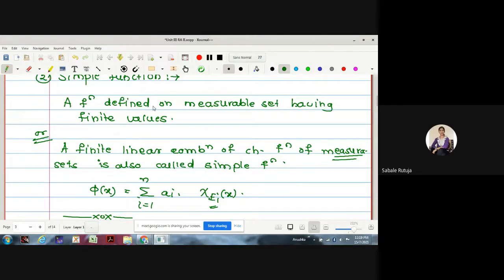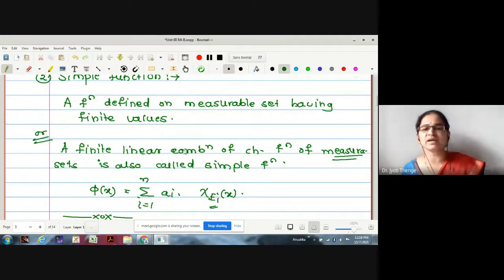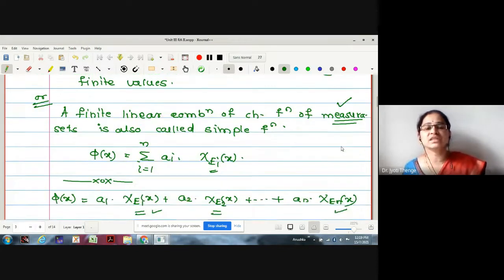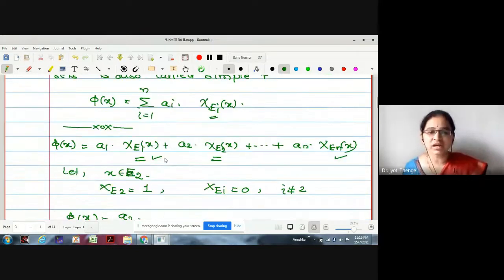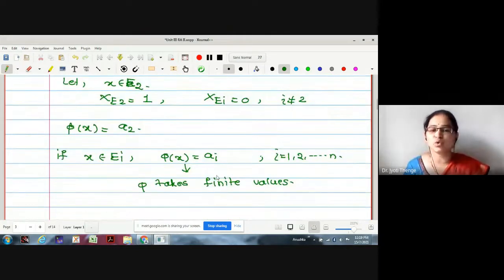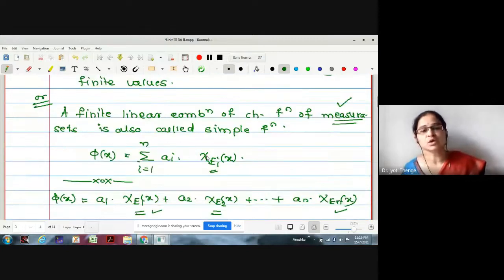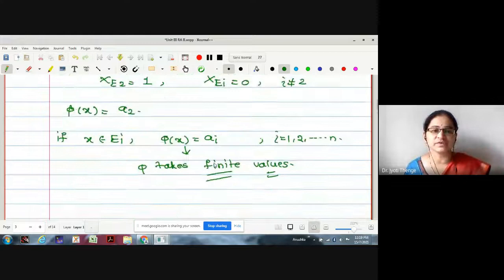A function defined on a measurable set having finite values. Here also we were defining this on the measurable set, and with this linear combination of the characteristic functions, we were getting that phi takes only finite values. Therefore, a simple function is a function which is expressed as a linear combination of characteristic functions.